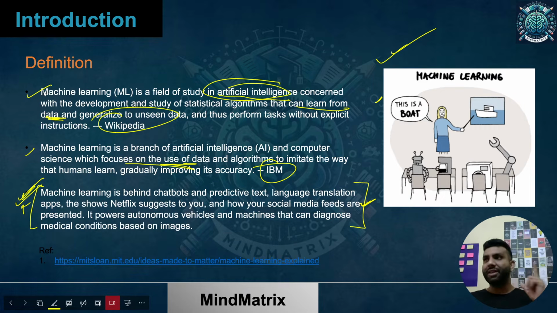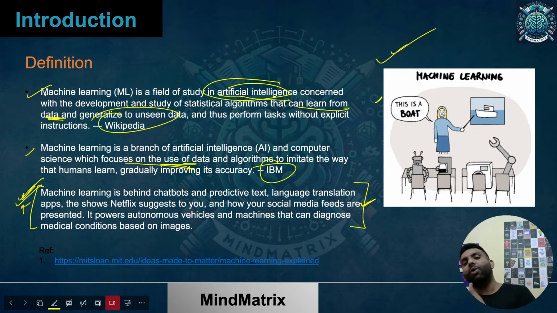Generalizing to unseen data means you'll have data and the machine will be training through that, but what if the machine comes across a new data point, will it be able to perform on it or not? For example, in a class you are taught how to solve a maths problem, but on the test day if you get some new problem, will you be able to solve that?